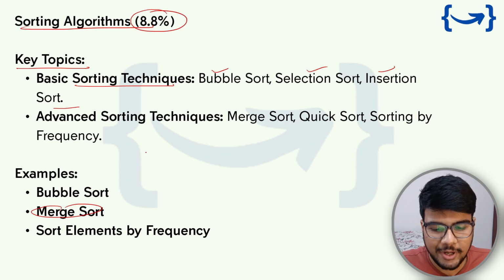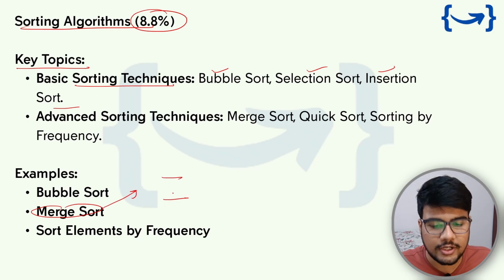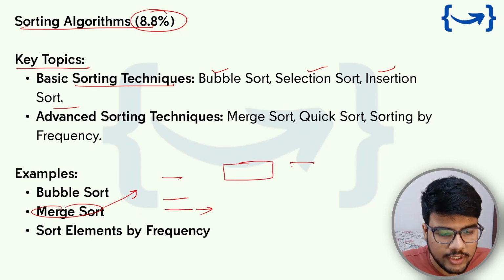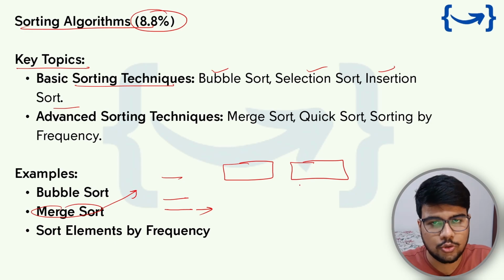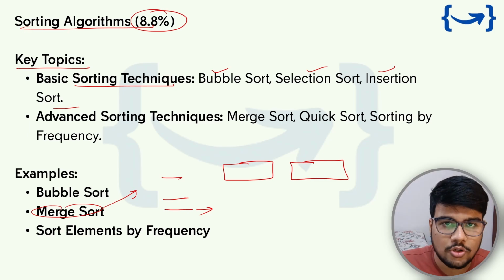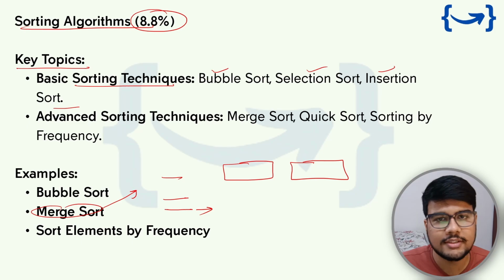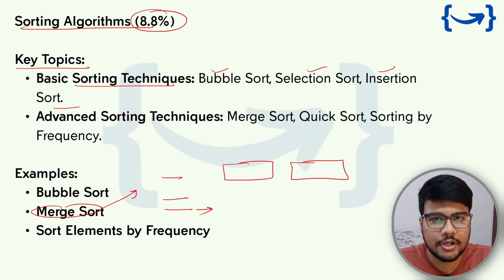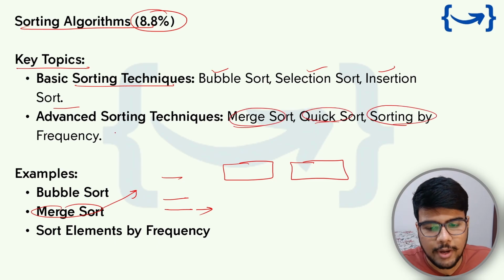In the OA, what you can expect, like in merge sort, you will call your recursion 2 times, but then there is also one call which is merge, which will merge the 2 sorted lists. So you need to write a function for it. This function is also a type of question that you can expect: merge 2 sorted lists. These types of questions you can expect in the OA, but in the interview, sorting algorithms play a very important role. You should know at least the underlying algorithm of these particular sorting algorithms. Advanced topics will be merge sort, quick sort, and sorting by frequencies.